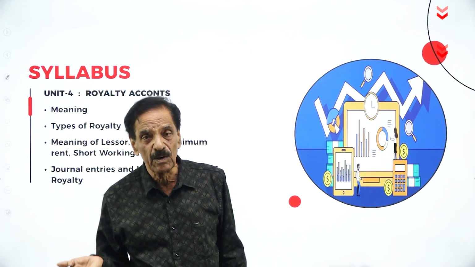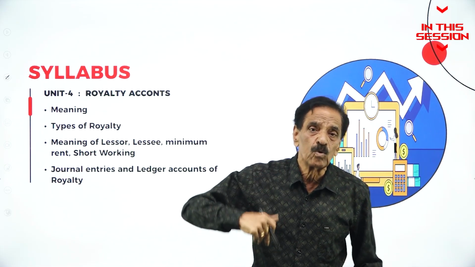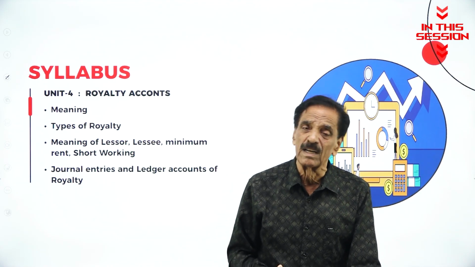A house has been given on lease, no? The person who gives on the lease is called lessor. Who utilizes that particular land is called lessee.